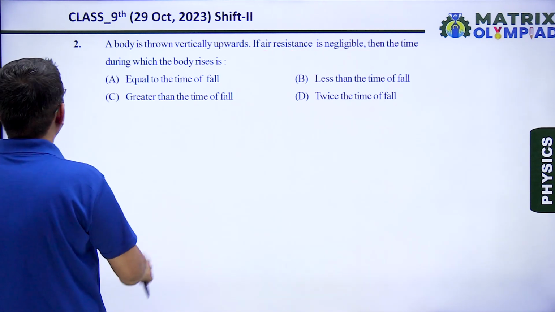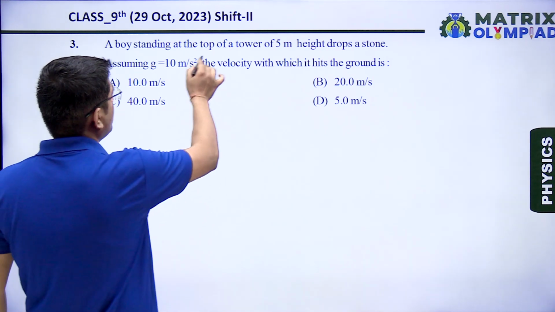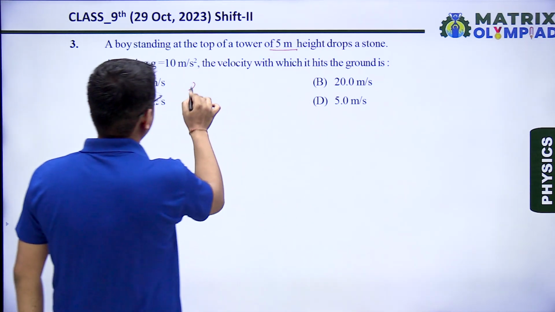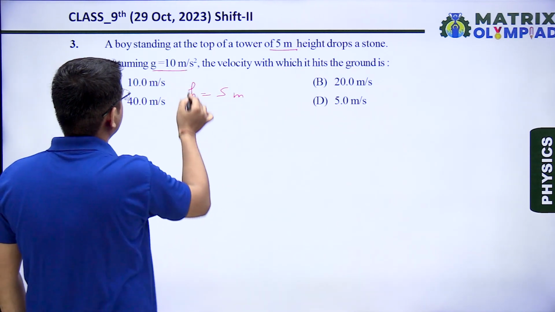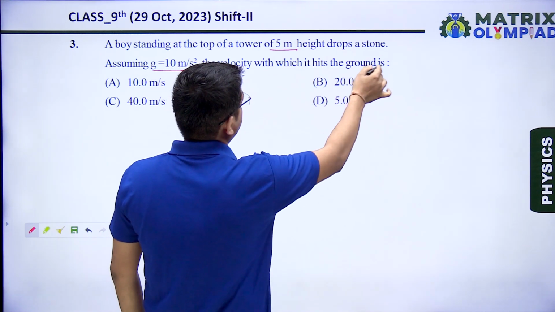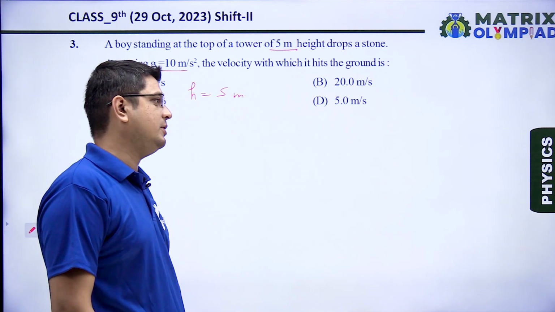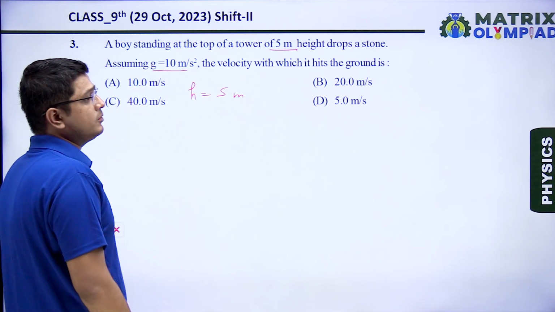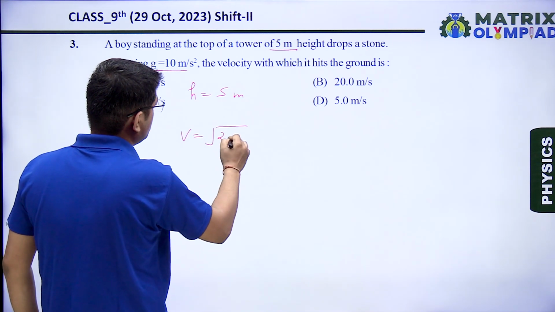Next question, question number 3. A boy is standing at the top of a tower of height 5 meter, drops a stone, assuming g is equals to 10 meter per second square. The velocity with which it hits the ground: as we know that when a body is doing free fall, then the velocity by which it will hit is calculated by v is equals to root 2gh.